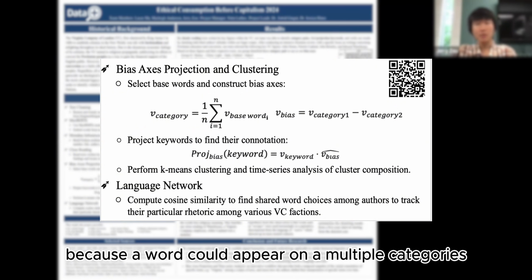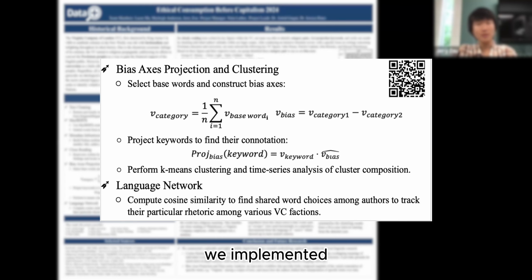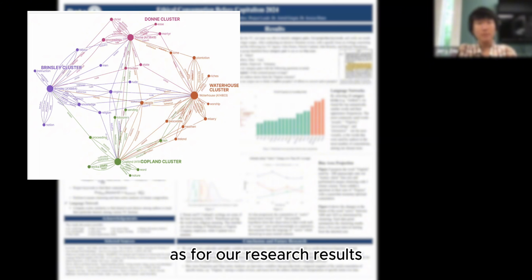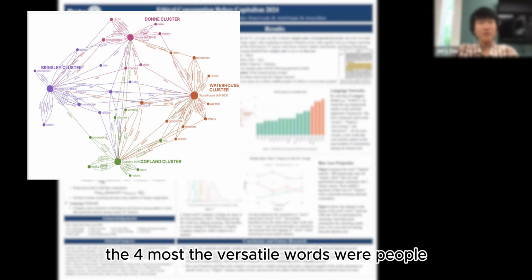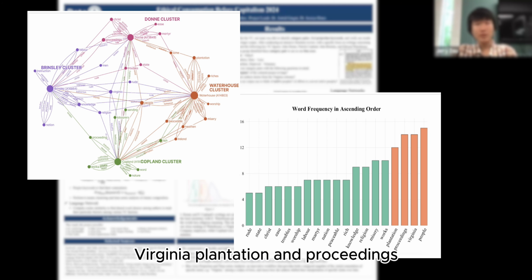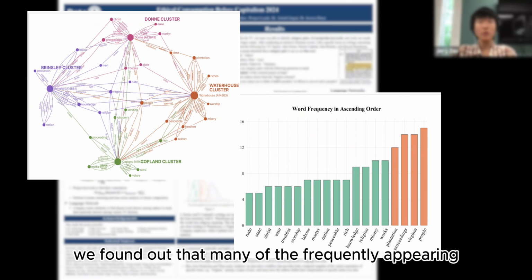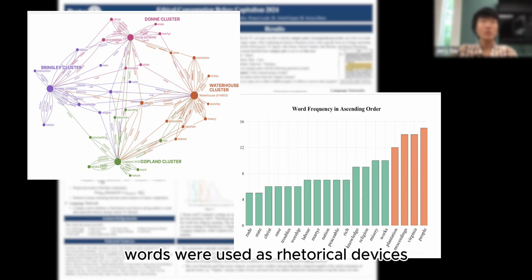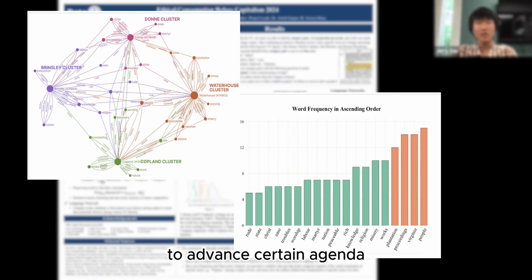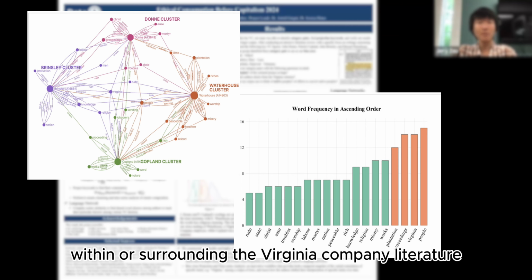Because a word could appear under multiple categories under one text, we implemented a multi-graph format to represent this network. As for our research results, with the language network that consists of the 4 authors whom we focused on, the 4 most versatile words were people, Virginia, plantation, and proceedings. By tracing back to the places in which these words were used, we found out that many of the frequently appearing words were used as rhetorical devices to advance certain agendas within or surrounding the Virginia Company literature.